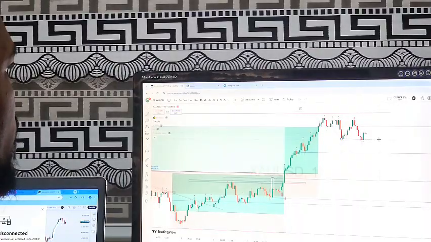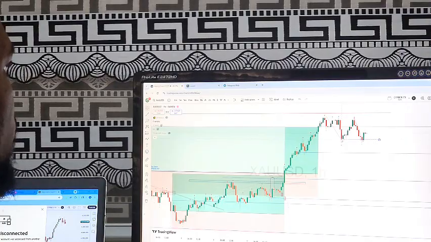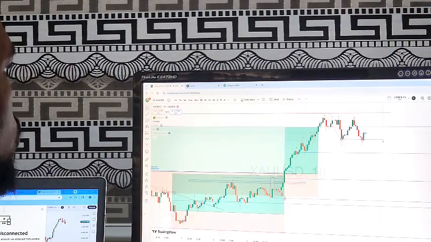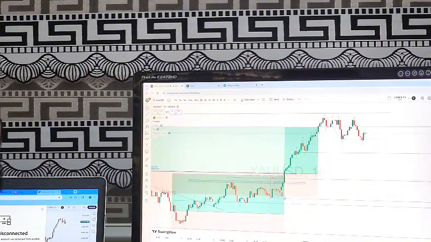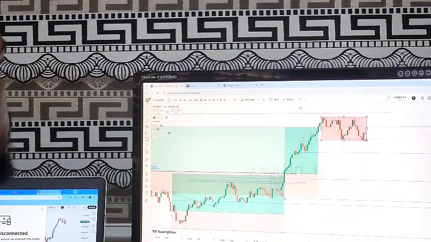When you spot a neckline on an M pattern, don't joke with it. When you spot a neckline in a double pattern, don't joke with it. When you spot a neckline in a shoulder pattern, don't joke with it, because it is always a very strong support or resistance that markets always find hard to break. So for the meantime, we can say that we have something sort of that, but this is not an M until the neckline is broken. For the meantime, the market is still caught up in that range, which is right here, and we need to be monitoring this particular range closely.